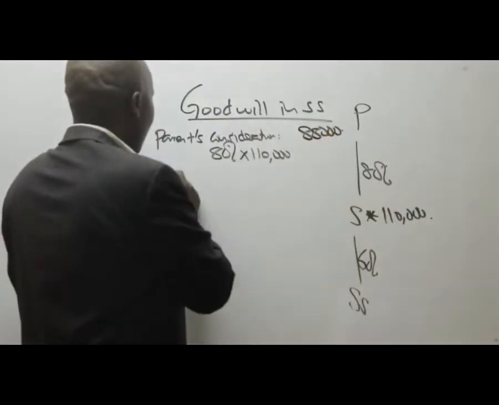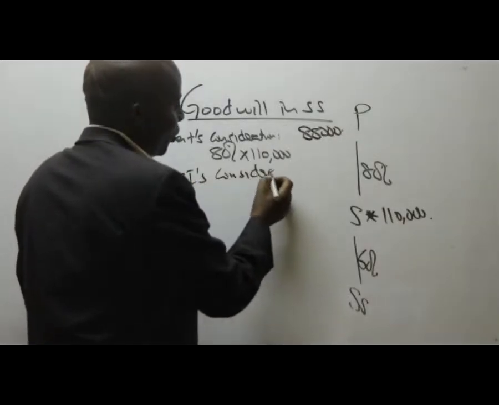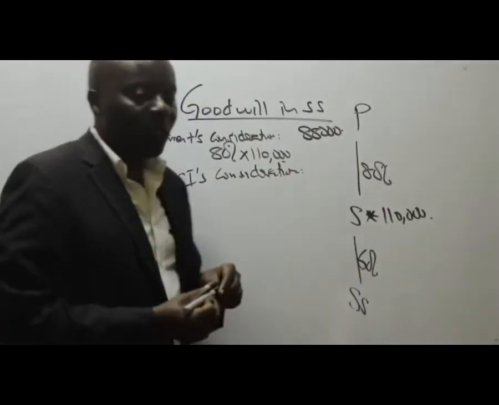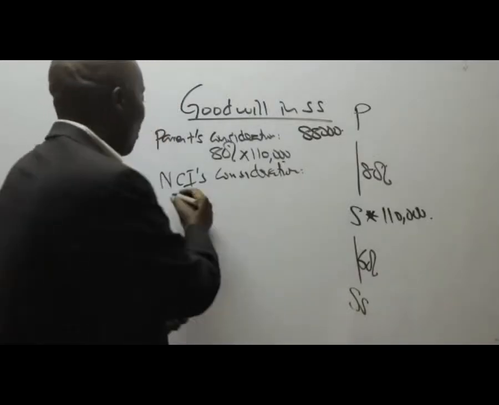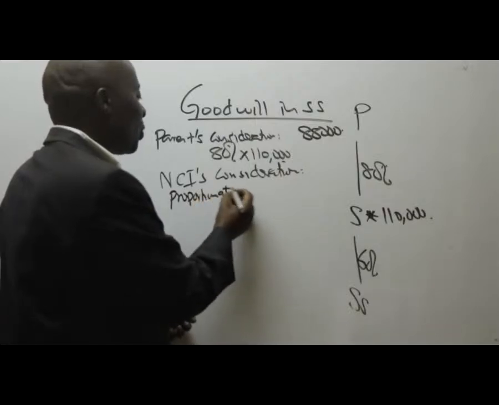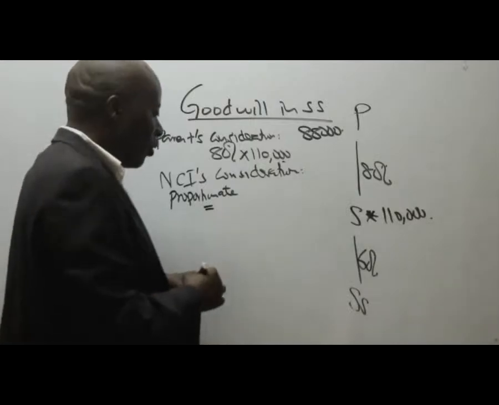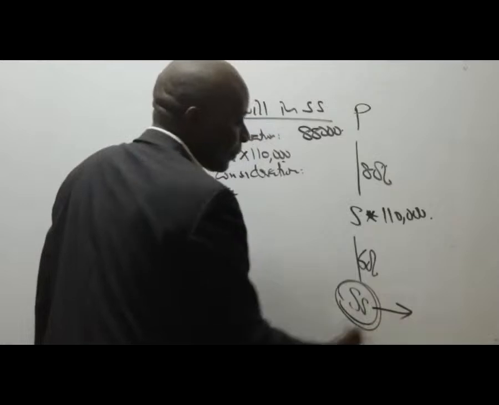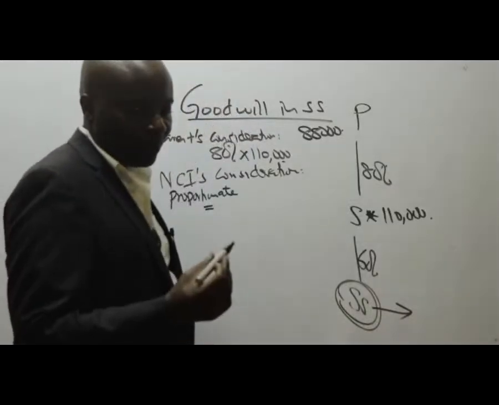How about NCI's consideration? This is quite easy. Is there anybody who is able to give us the NCI's? It has to be the proportionate method. So with this proportionate method, what is the net assets value of SS at acquisition?